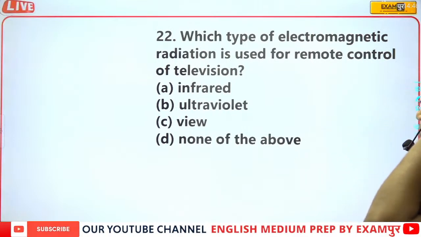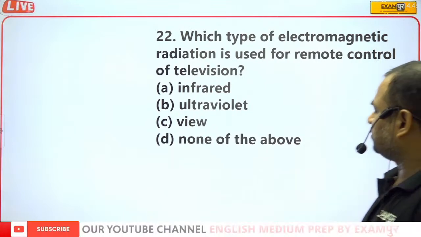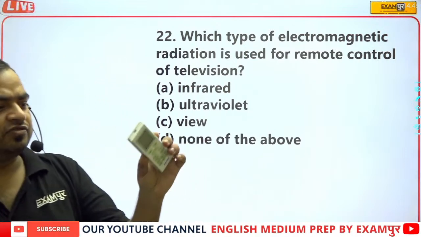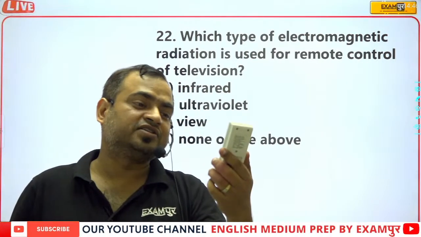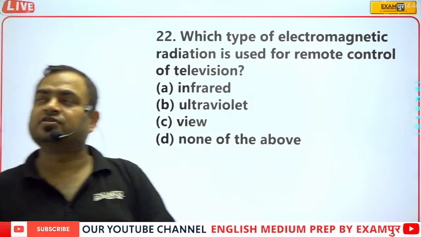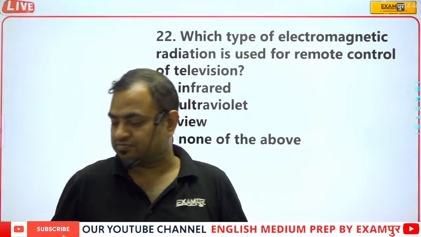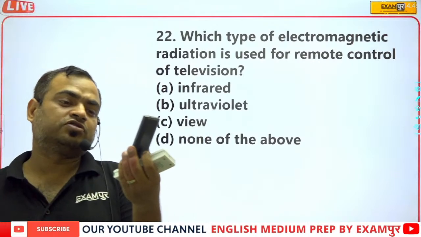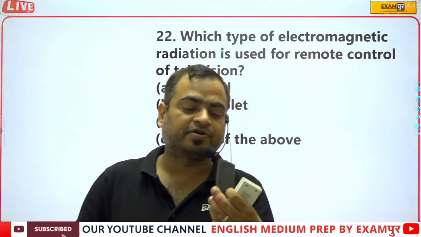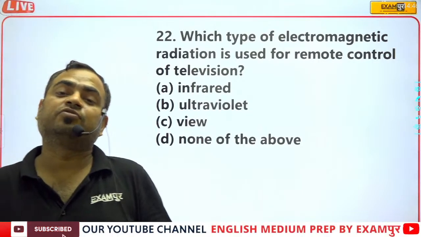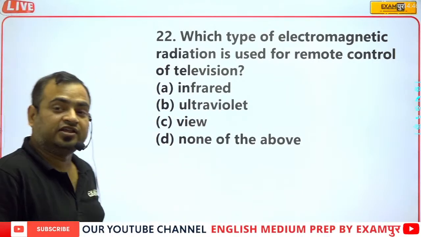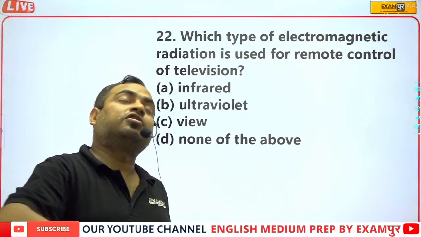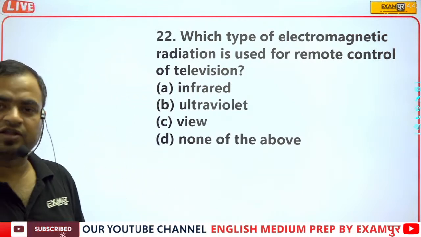Which type of electromagnetic radiation is used for the remote control of television? Actually, these are remote controls, guys. This remote control device is used to operate the AC. This one is used for the camera, there is an external remote used to control this board, another remote control is used for the set-top box, and another remote control device is used for the television.